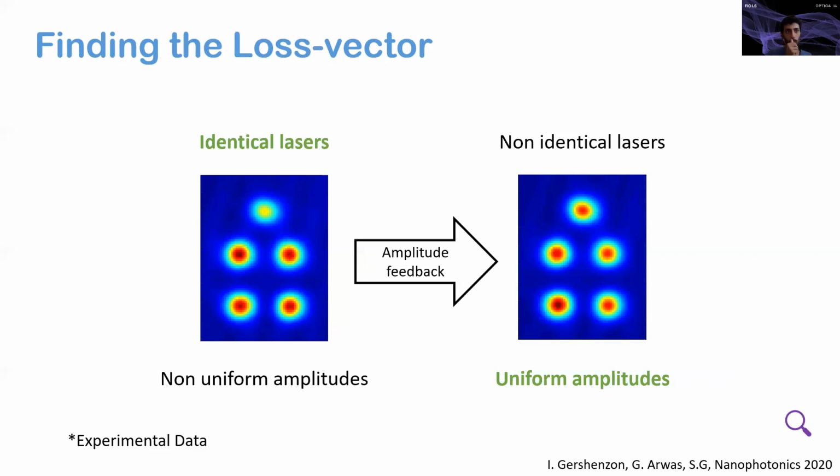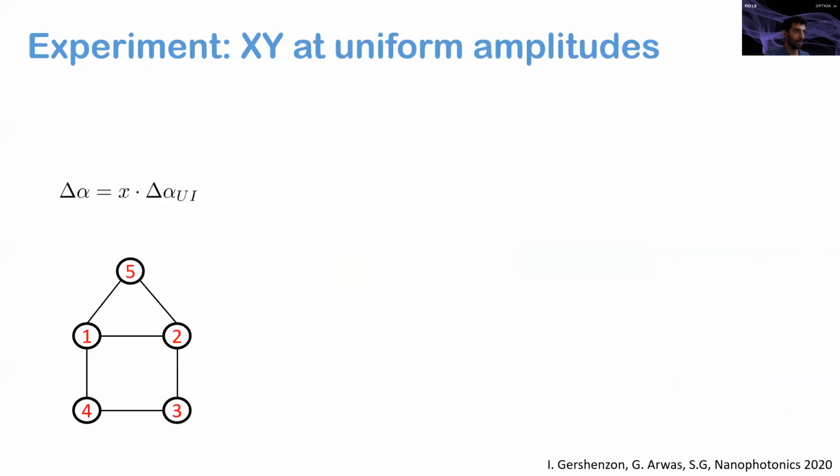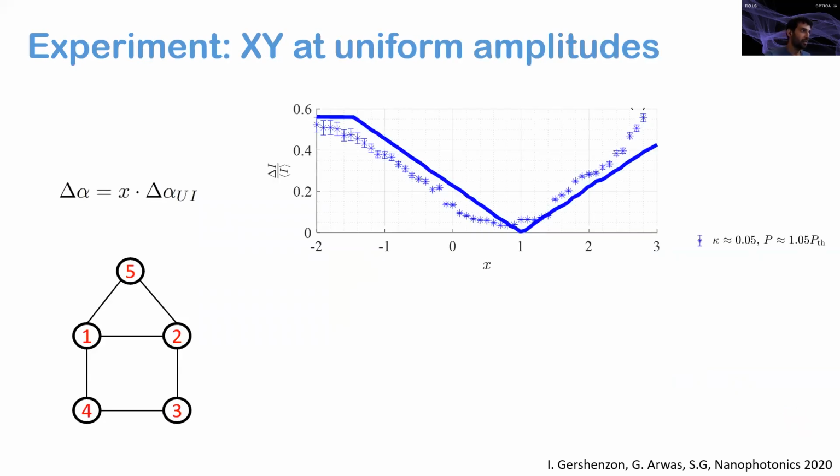In order to demonstrate the importance of the loss vector, and more specifically the amplitude uniformity, on the correct mapping of the laser network to the XY minimum, we perform the following experiment. Here I show the intensity heterogeneity of the lasers as a function of X, where X scans the added loss pattern. When X equals 0, the lasers are identical, no loss pattern is added. And when X equals 1, the lasers have the same amplitude.